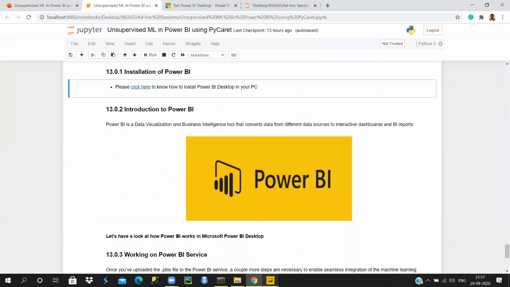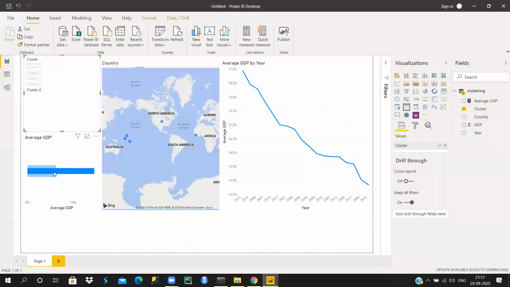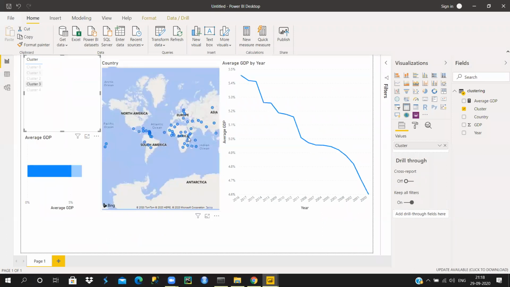One second. Let me just go to Power BI. So this is the bar chart, right? If I click on cluster 3, the bar chart will change and the countries will also change, and the line will come like this. Okay, yeah, guys, thank you so much.